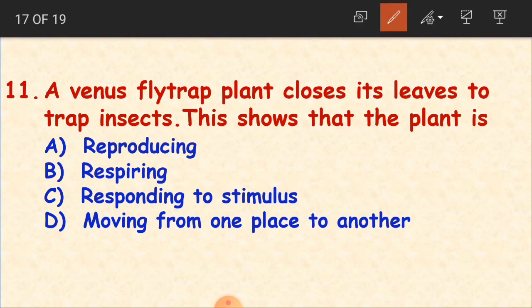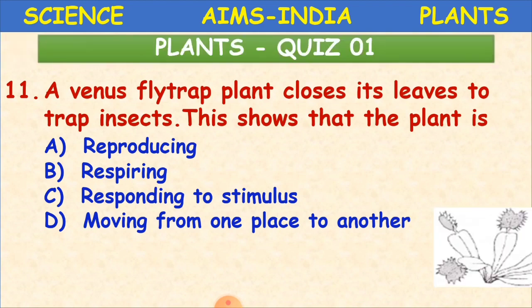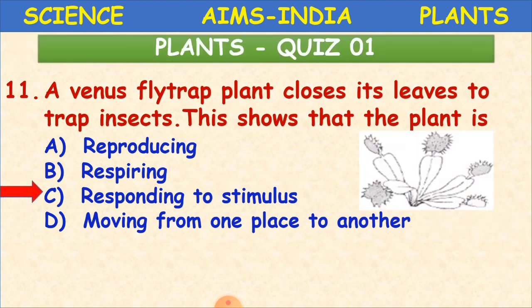So here what is happening? There is an action happening. When the insect is coming near the plant, then the plant is trapping that insect. It is catching the insect by closing its leaves, and this is showing that it is responding to stimulus. This one, the C option, is the correct answer.